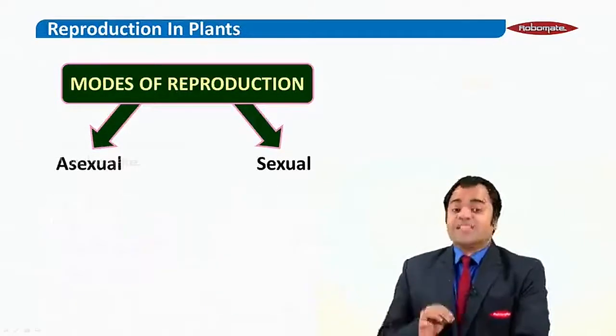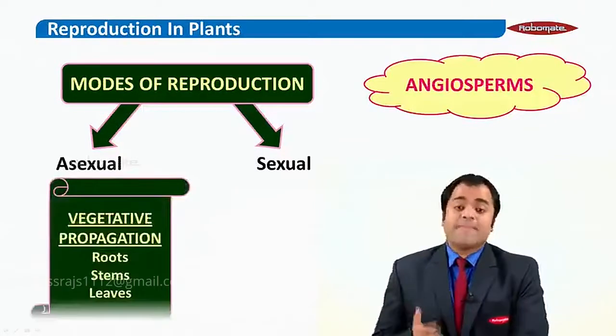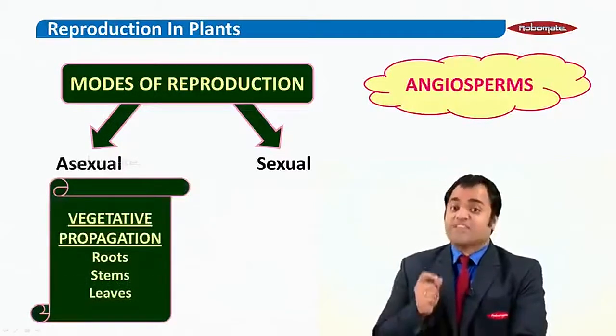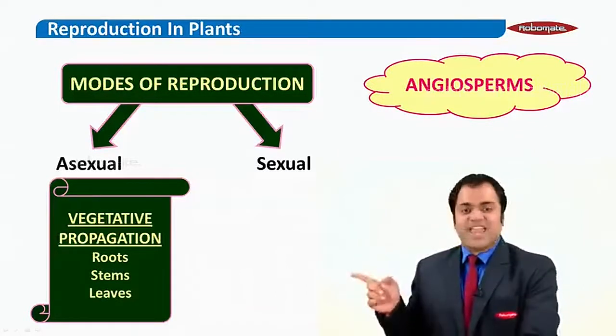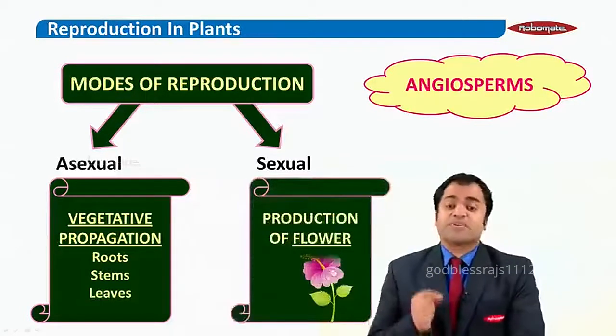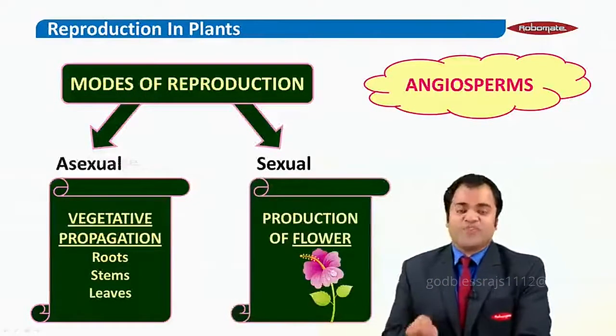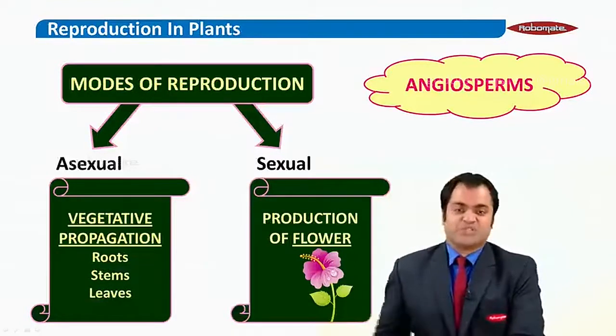Now in angiosperms, you must know that the asexual method of reproduction basically involves vegetative propagation, which can be done with the help of either roots, stems or leaves. Whereas sexual reproduction involves production of a flower. You know from last year that the flower is the reproductive organ of an angiosperm.